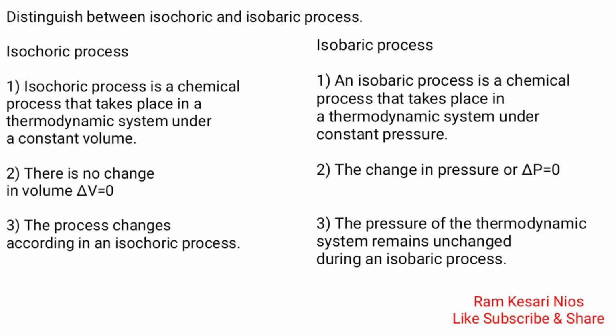Isochoric process. 1. An isochoric process is a process that takes place in a thermodynamic system under constant volume. Isobaric process. 1. An isobaric process is a process that takes place in a thermodynamic system under constant pressure. 2. There is no change in volume, delta V is equal to 0. 2. The change in pressure, delta P, is equal to 0.